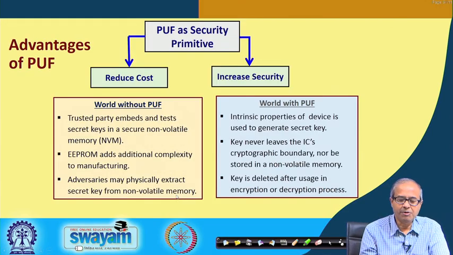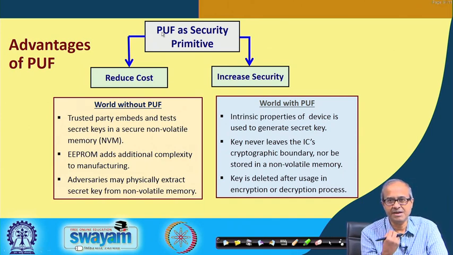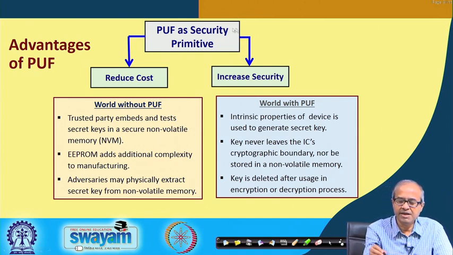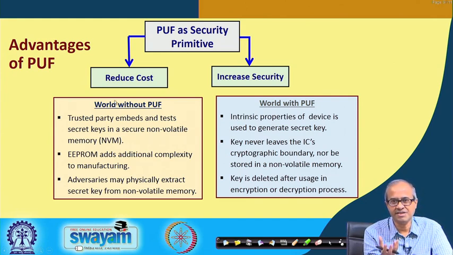So, talking about the advantages of PUF, if you use PUF as a basic building block to design secure hardware, there are broadly two things. It reduces the cost of secure implementation, and it also increases the security.